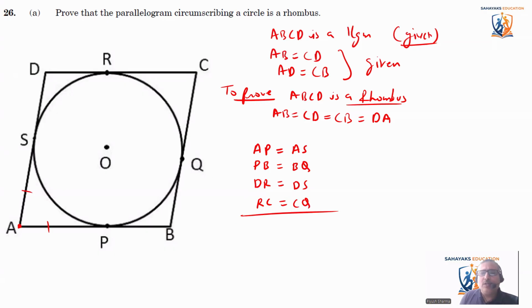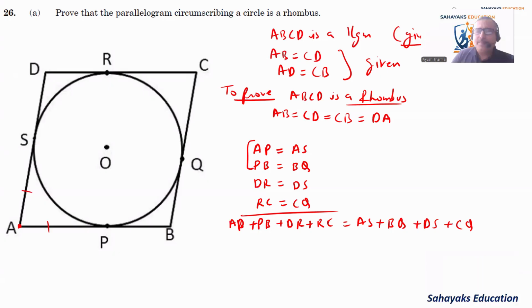If I add all these, it becomes AP plus PB plus DR plus RC is equal to AS plus BQ plus DS plus CQ.